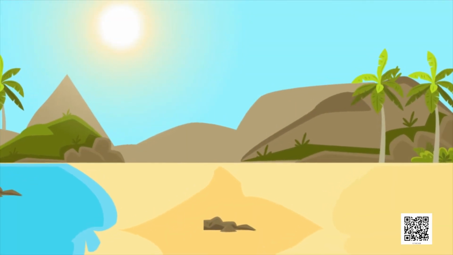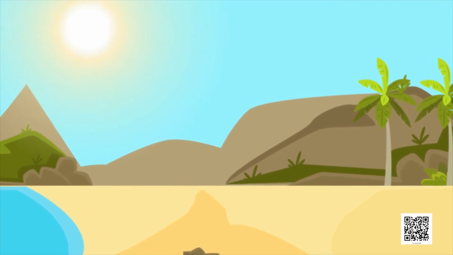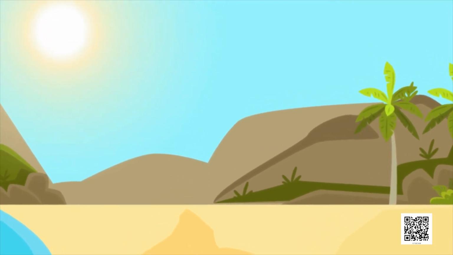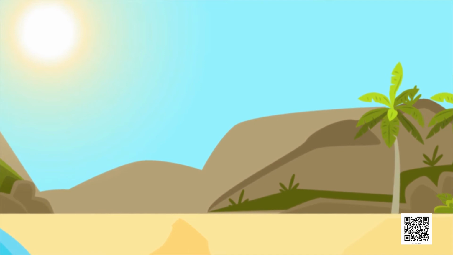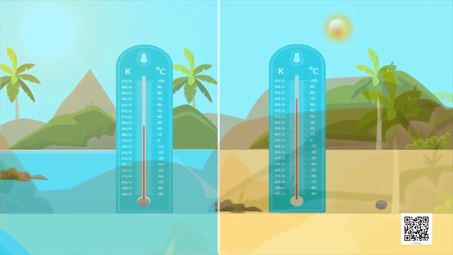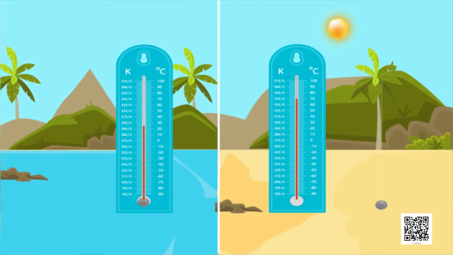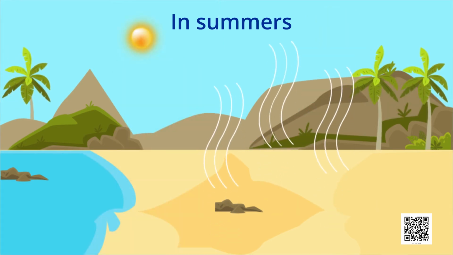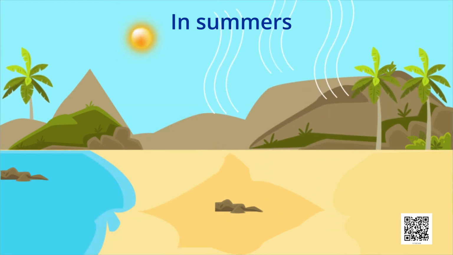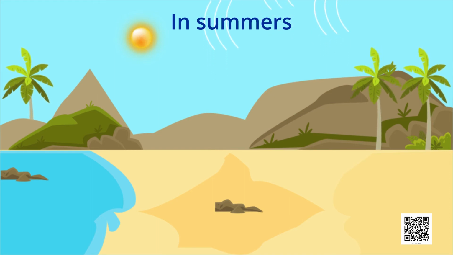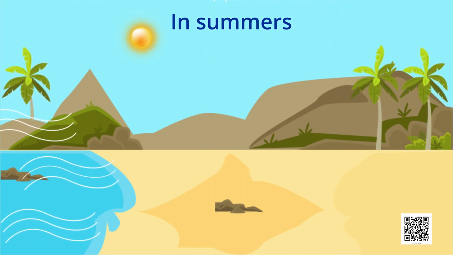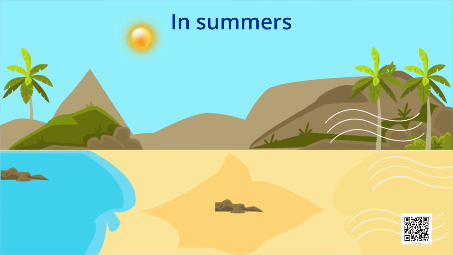In summer, the land warms up faster and most of the time the temperature of the land is higher than that of water in the oceans. The air over the land gets heated and rises. This causes the winds to flow from the ocean towards the land.